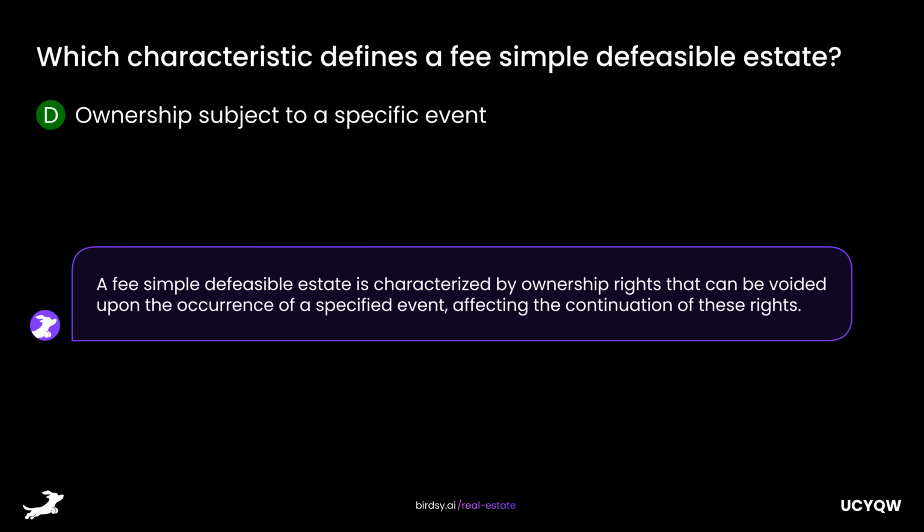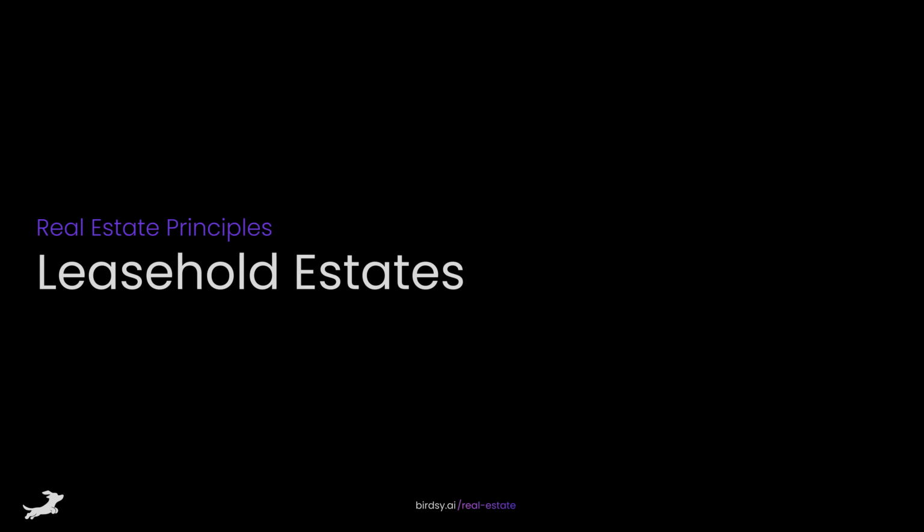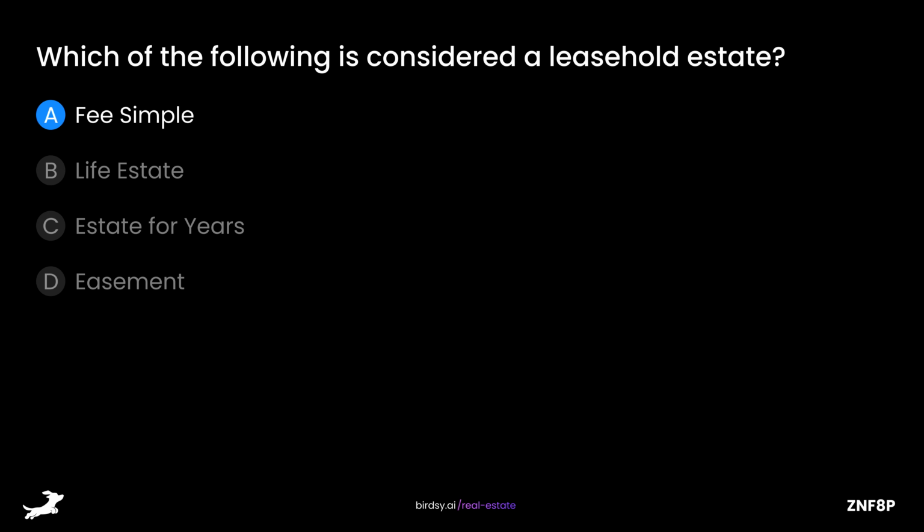A fee simple defeasible estate is characterized by ownership rights that can be voided upon the occurrence of a specified event, affecting the continuation of these rights. Leasehold estates. Which of the following is considered a leasehold estate? Is it A, fee simple, B, life estate, C, estate for years, or D, easement? The answer is C, estate for years.